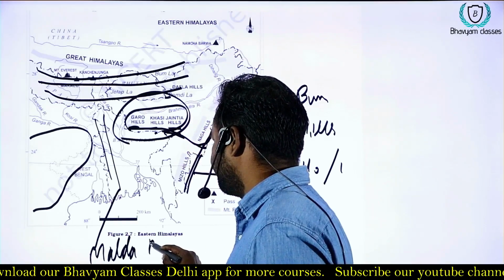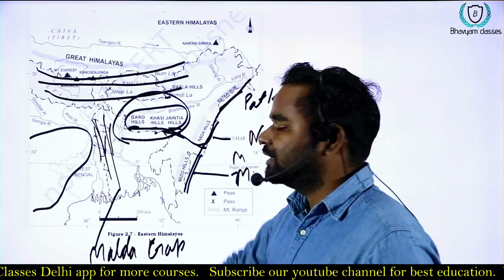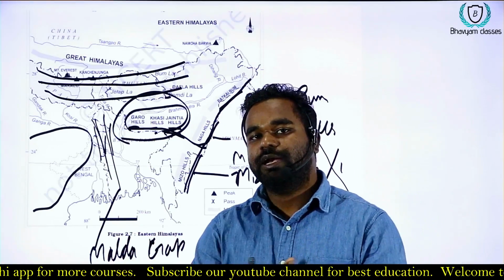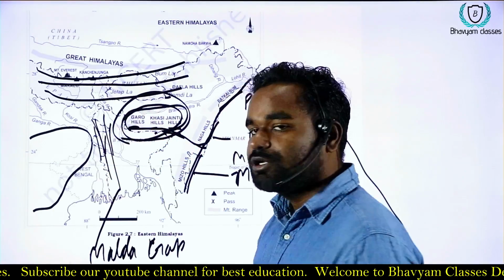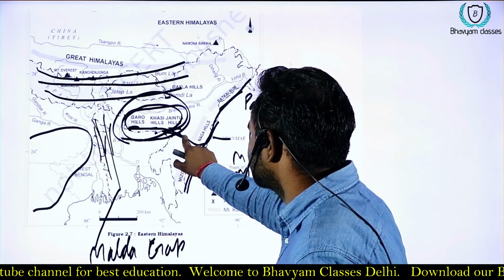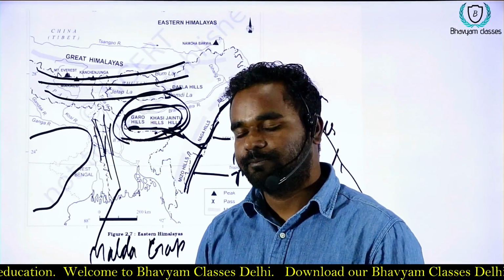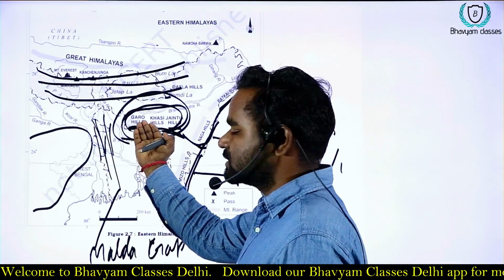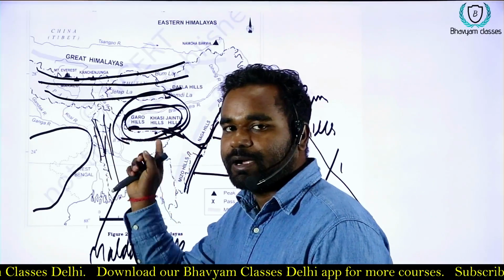This gap is filled by the sediments brought by Brahmaputra and Ganga. So this is actually part of the central highlands, and the Barail Hills is the continuation of the hill, so you can see the continuing pattern.